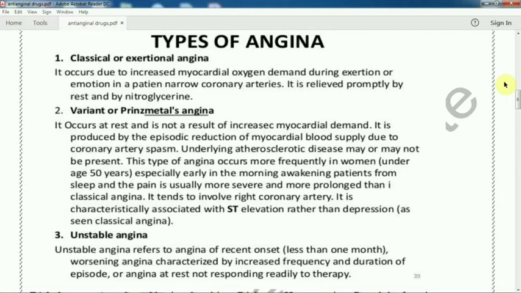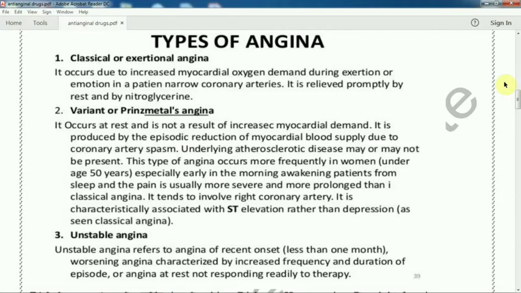Another reason is that when the coronary supply artery narrows, a smaller amount of blood reaches the myocardial region. As a result, myocardial oxygen demand increases.